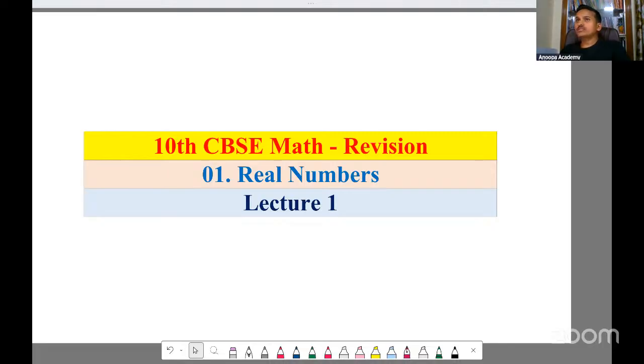So today we are going to start with the revision of all the chapters we have done. We'll start with the first chapter, real numbers. First of all, we'll see the basic concepts which I've taught in detail during the lectures we have had before. We'll just go through the basic concepts. Then I'll give you some questions. We'll practice some questions. And then I'll give you some set of questions for you to practice at home as well. And then we'll discuss those questions in the next class.